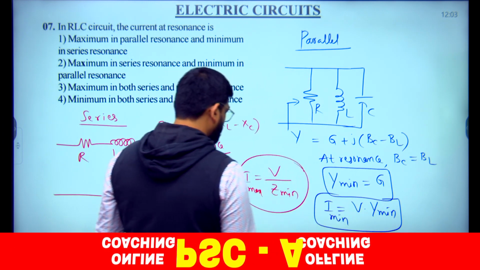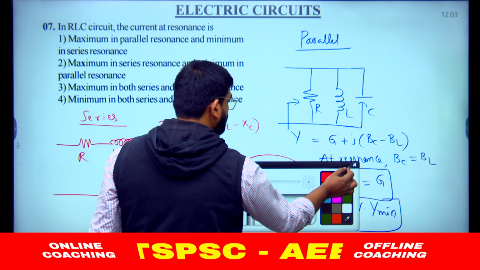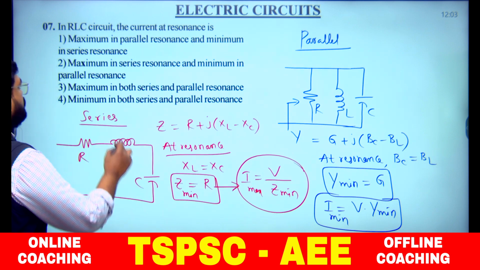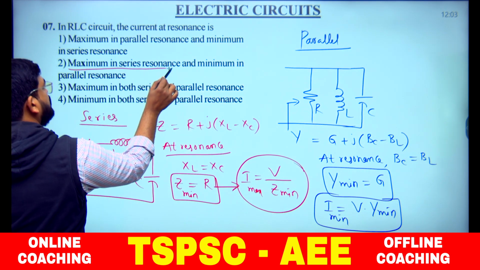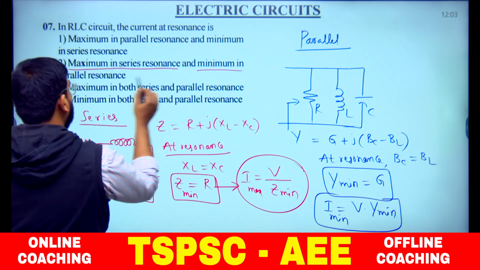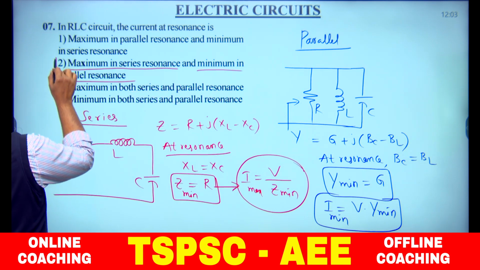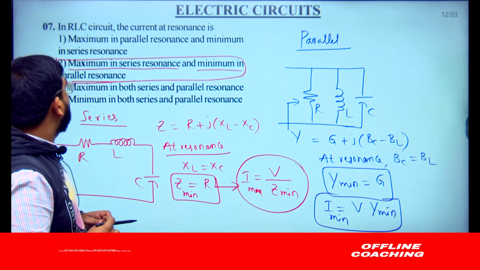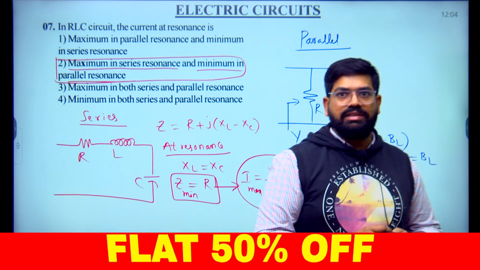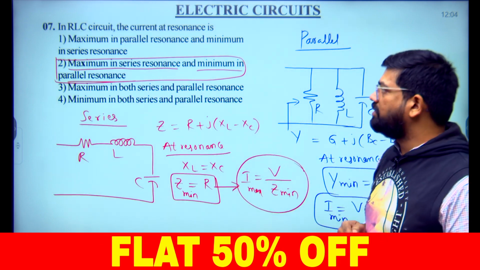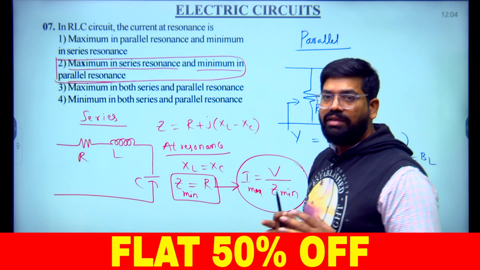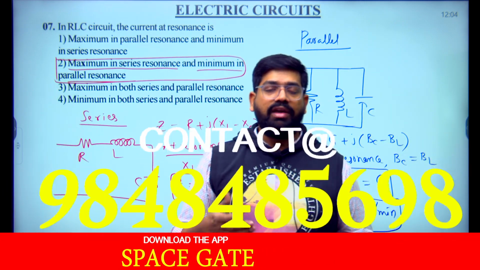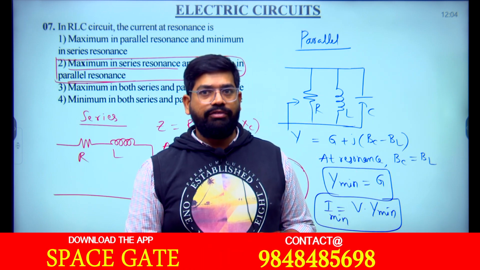So, what is the observation here? At resonance in a series circuit, current is maximum, and in parallel resonance it is minimum. That is the correct statement among these 4 options. This is the way to identify the correct statement. Such questions have good priority in these kinds of exams, where we generally make mistakes in the confusion.